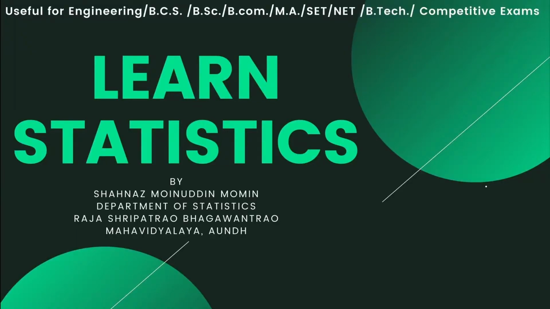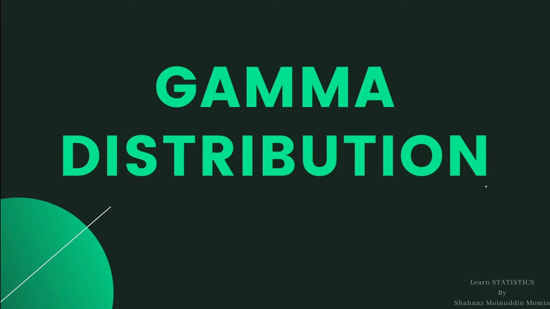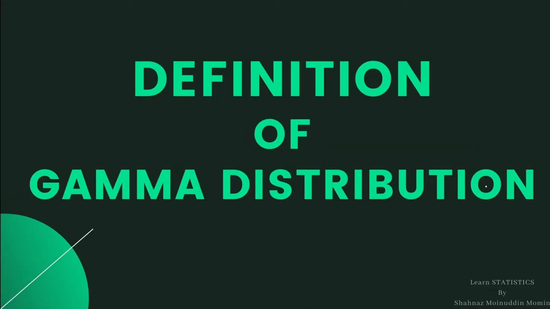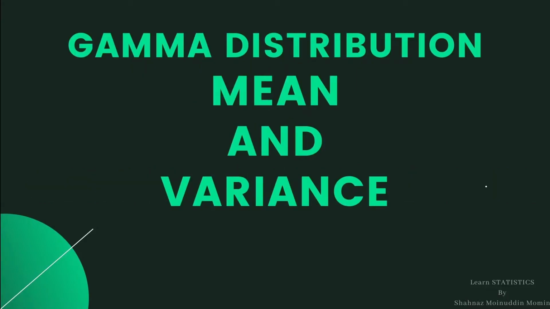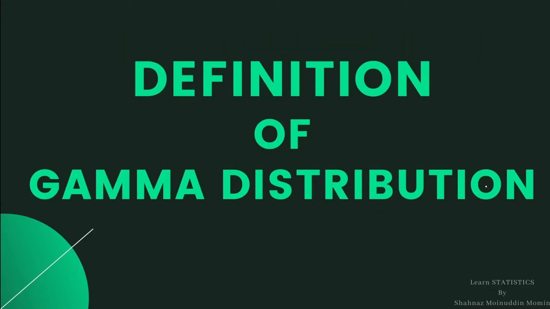In this class, we are going to study statistical concepts in a simple and easy way. The topic of today's lecture is gamma distribution. In the gamma distribution, we are going to learn two points. First point is the definition of gamma distribution, and the second point is the mean and variance of gamma distribution. So let us start with the first point, definition of gamma distribution.